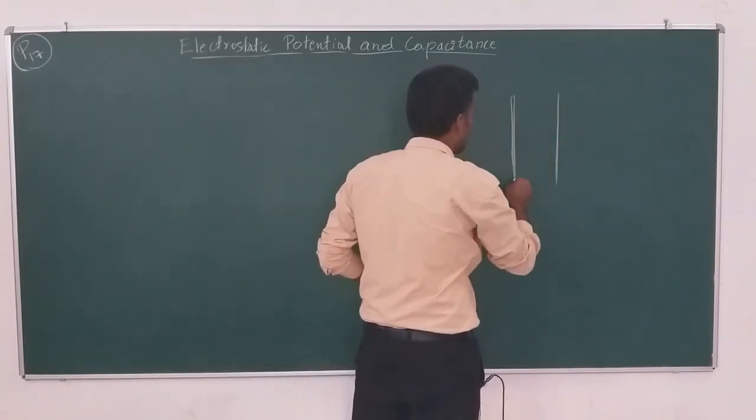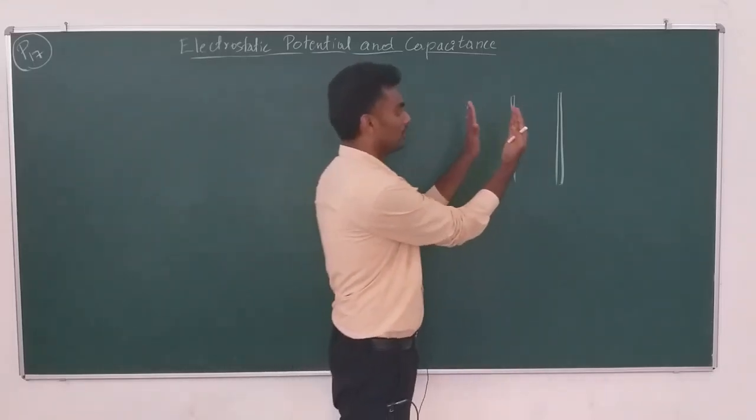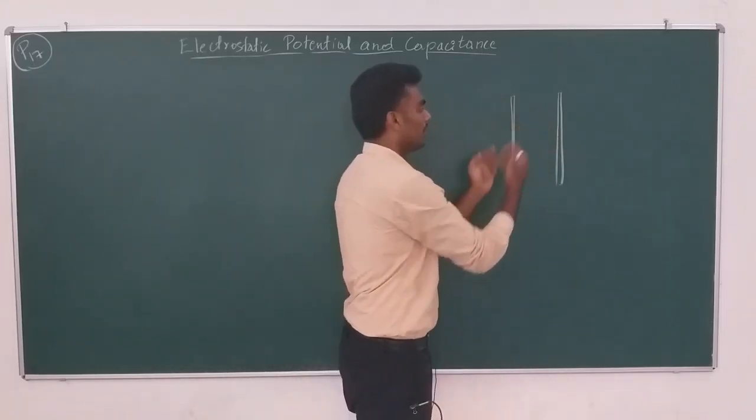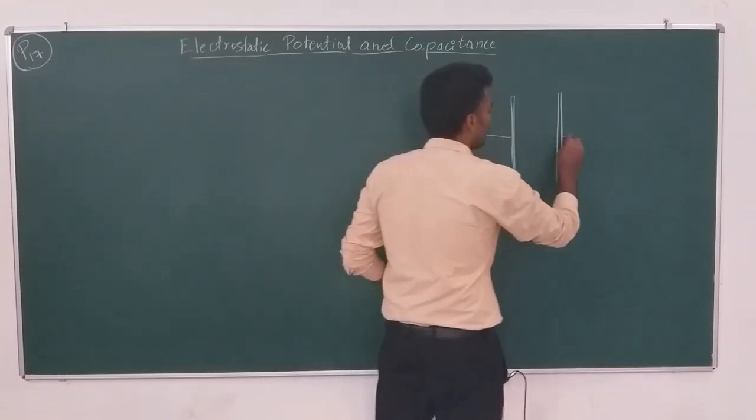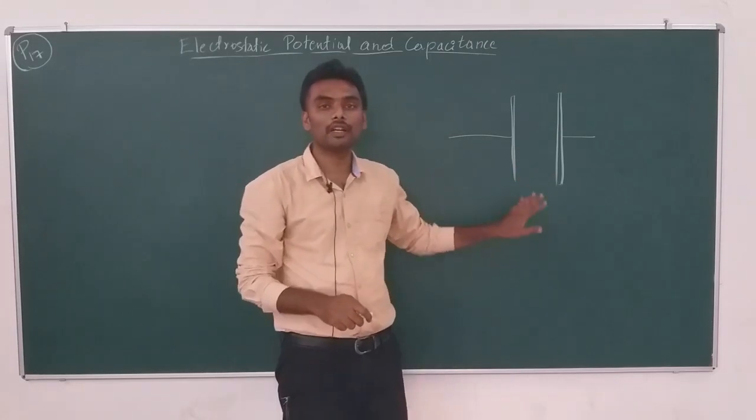the capacitance of a parallel plate capacitor, this is a parallel plate capacitor, this kind of view. When a certain medium is inserted between these two, what kind of medium? A dielectric.